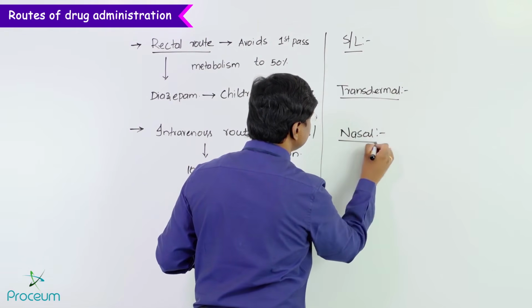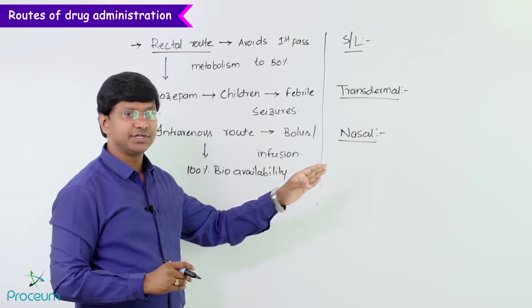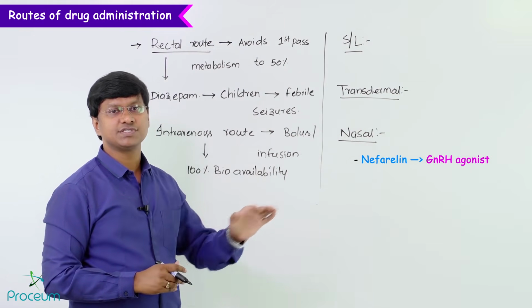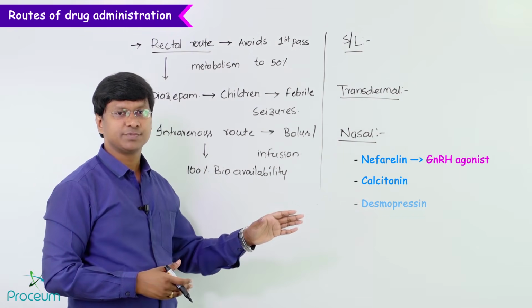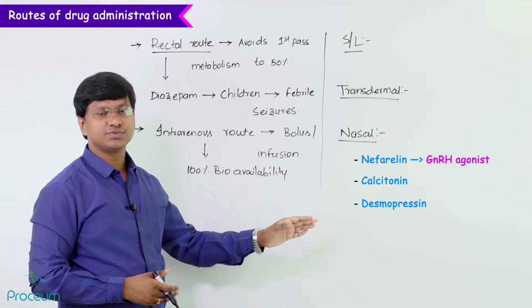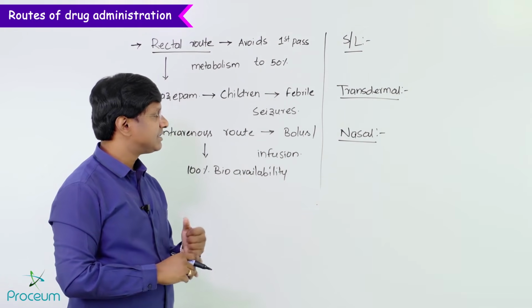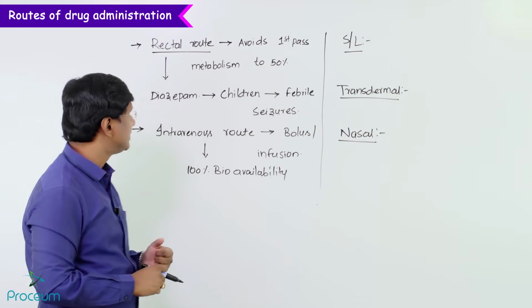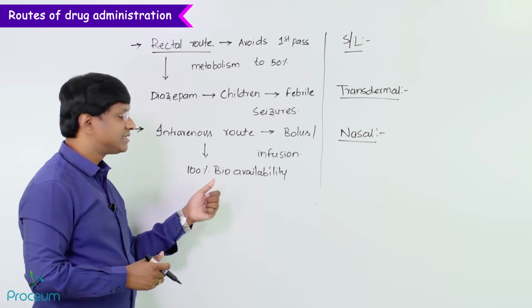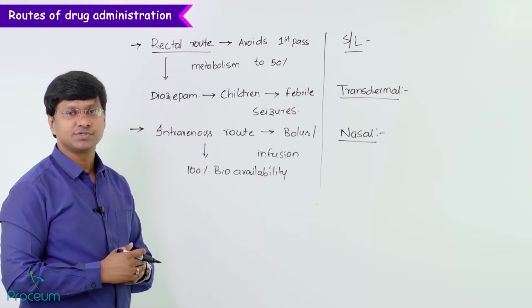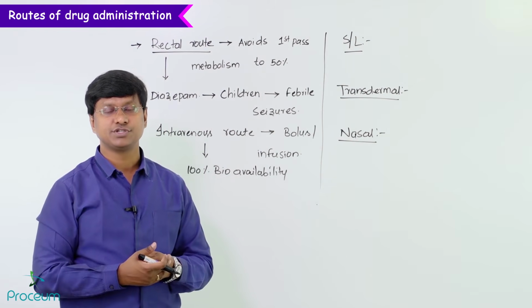Via the nasal route, the drugs administered are nafarelin, which is a GnRH agonist, then calcitonin, and then desmopressin. So these are all the various drugs which are administered via the various routes of administration, that is sublingual, transdermal, nasal, intravenous, rectal, intramuscular, and subcutaneous. So this completes the discussion on the various routes of administration of the drug.